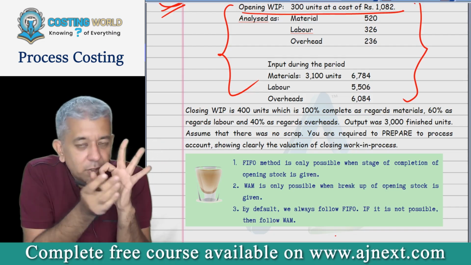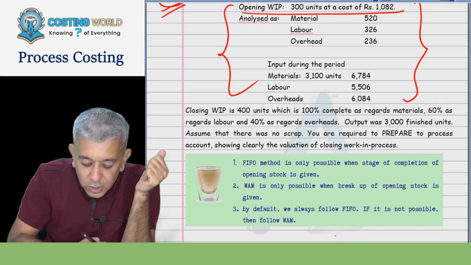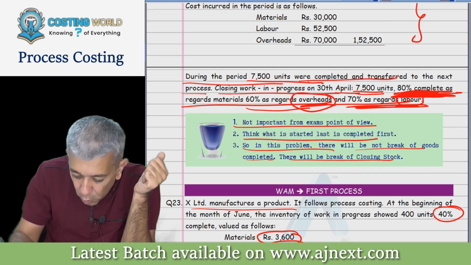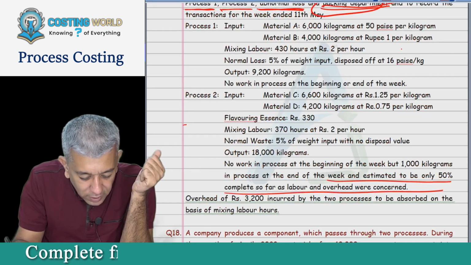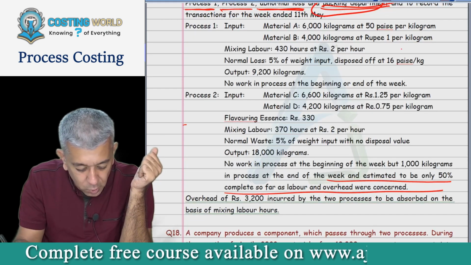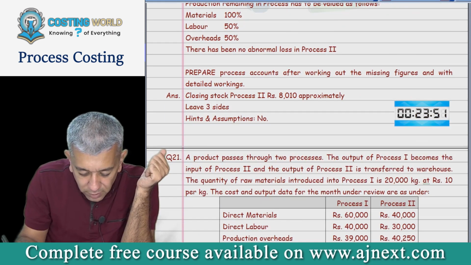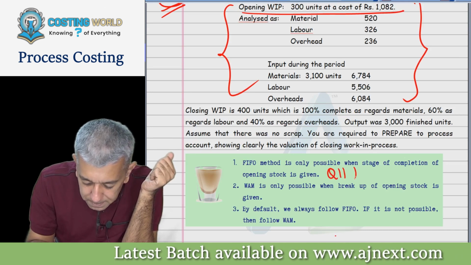Now see, I'm reading three things and I'm going to be writing a few things. FIFO method is only possible when the stage of completion of opening stock is given. You can give the reference of all the questions that we have done based upon the FIFO method. You can write down question 11 to question 17.